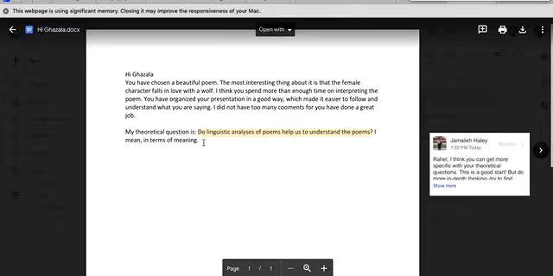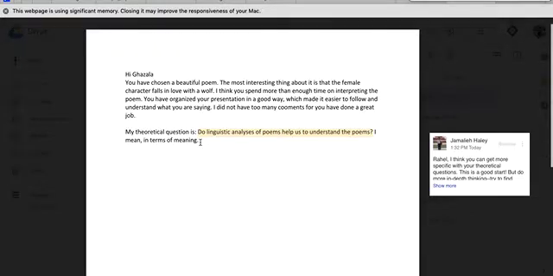Rahel did some good attempts here to ask theoretical questions for everyone. Here he says, my theoretical question is, do linguistic analyses of poems help us to understand poems? Okay, so perhaps this is the best he could do, but it's too broad, right?